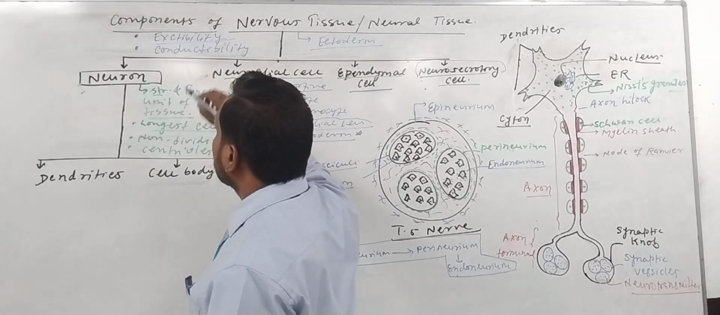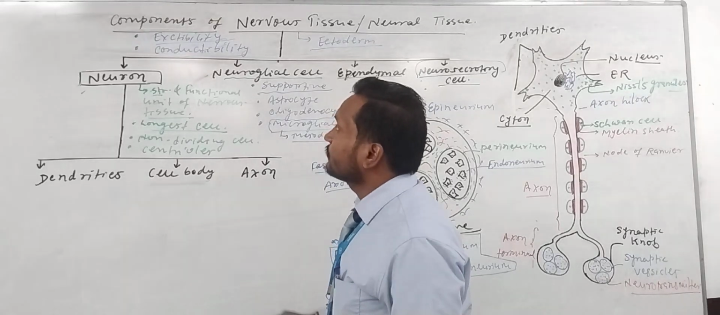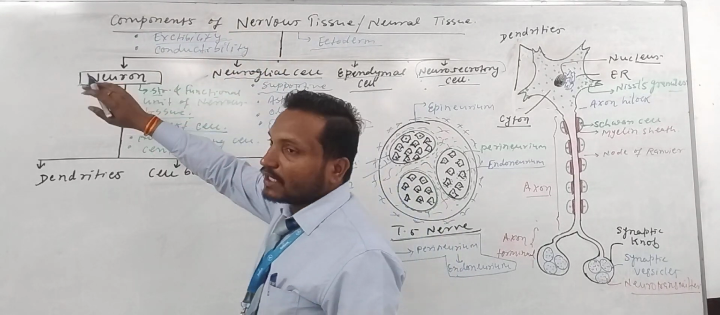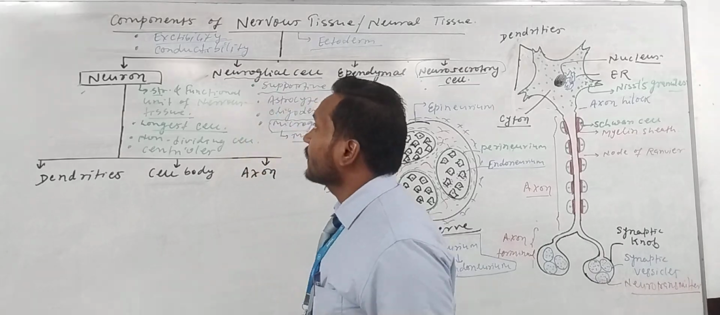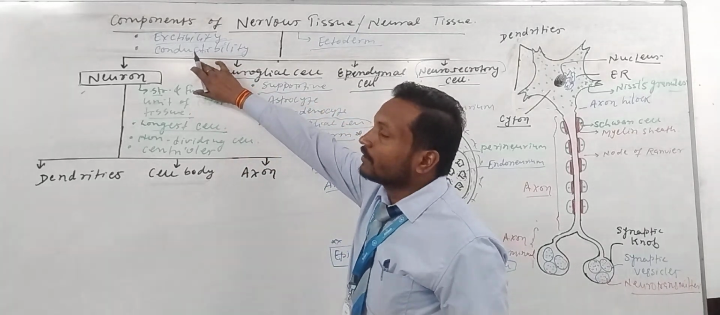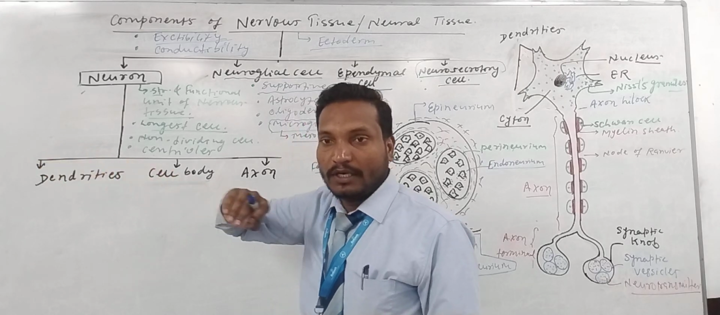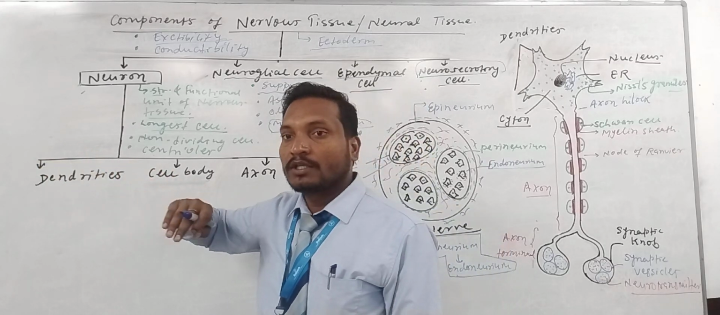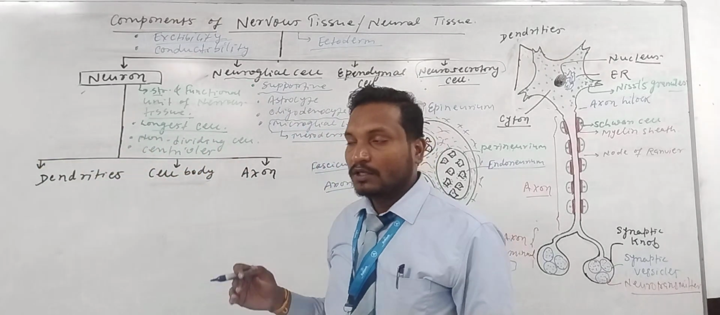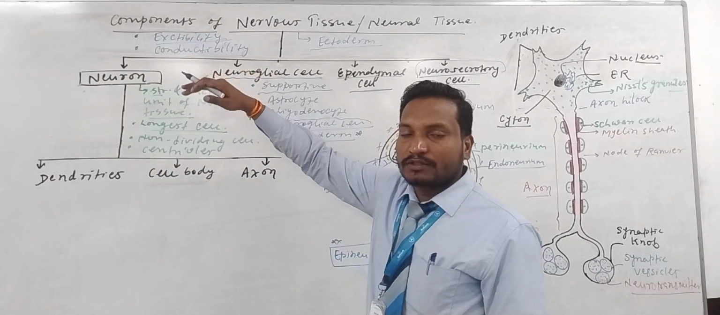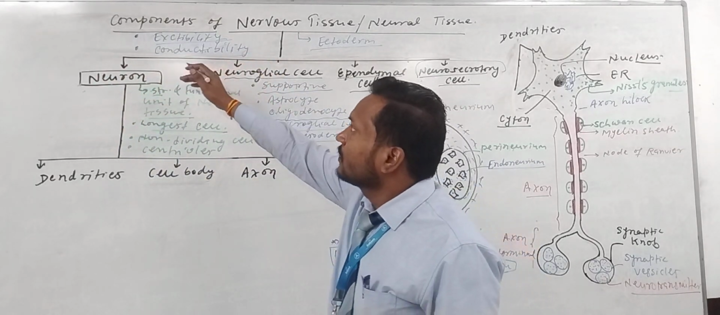What is the meaning of excitability and conductivity? Excitability means the neuron can be excited by external stimuli. And conductivity means it can carry the impulse and transmit it toward other neurons. Basically, this mechanism will be discussed later.